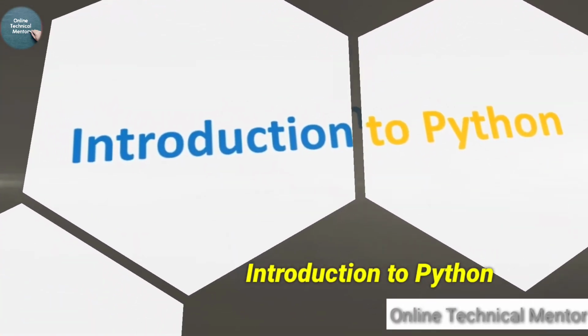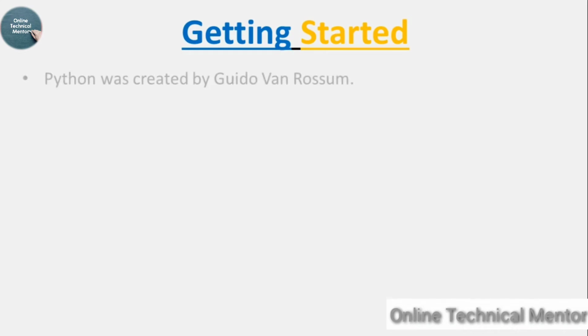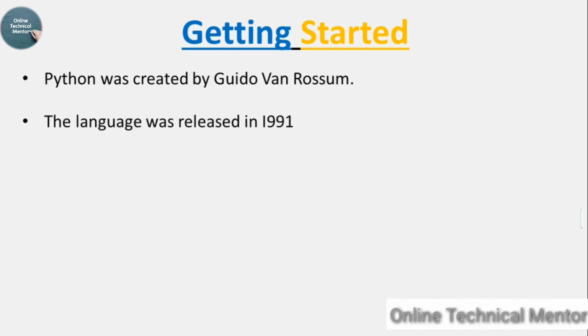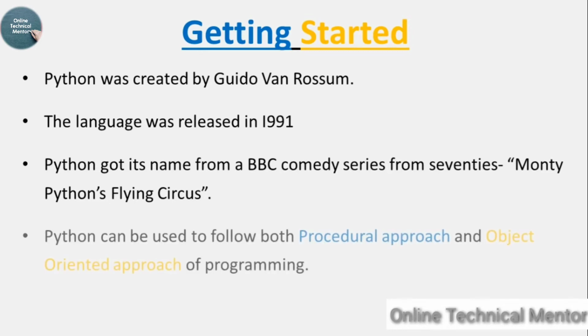Let's start with the Python programming language. This is an introductory video. Python was created by Guido van Rossum. The language was released in 1991. Python got its name from the BBC comedy series from the 70s, Monty Python's Flying Circus.